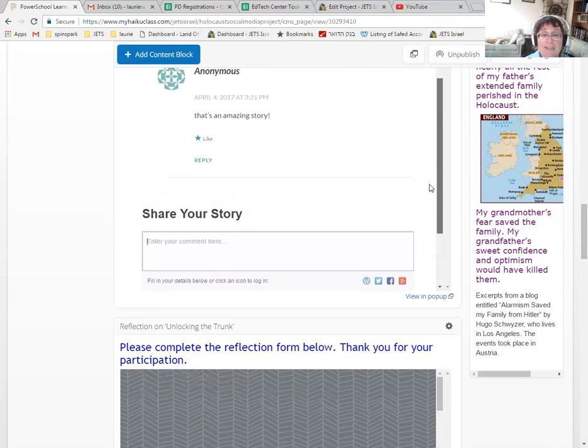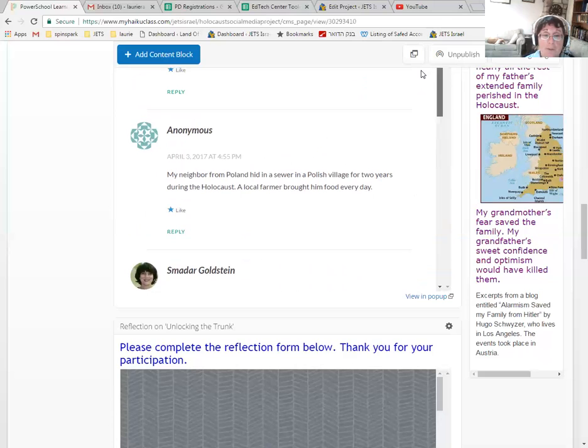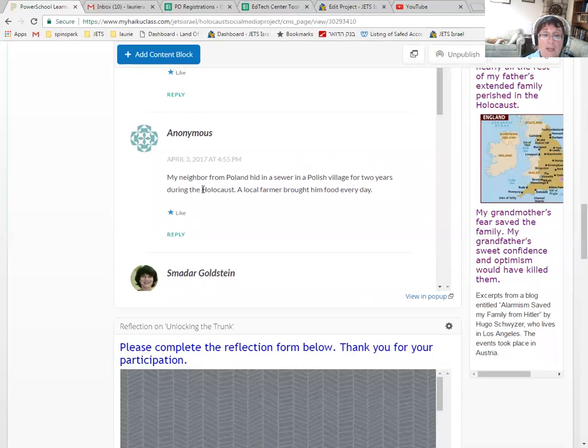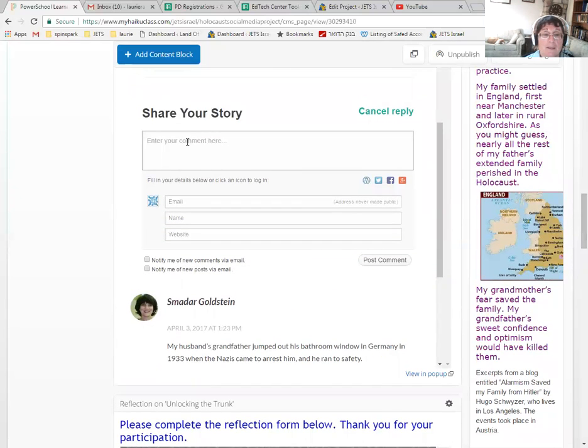They can do it in the same way. They can also add comments to other people's entries. Somebody wrote, my neighbor from Poland hid in a sewer in a Polish village for 2 years. They can click on the reply button, and in the exact same way, they can add their comment into the comment box where it says share your story. Again, if they want, they can put in their name, but it's not necessary. And they click the post comment button, and then their comment goes up on the other person's entry.